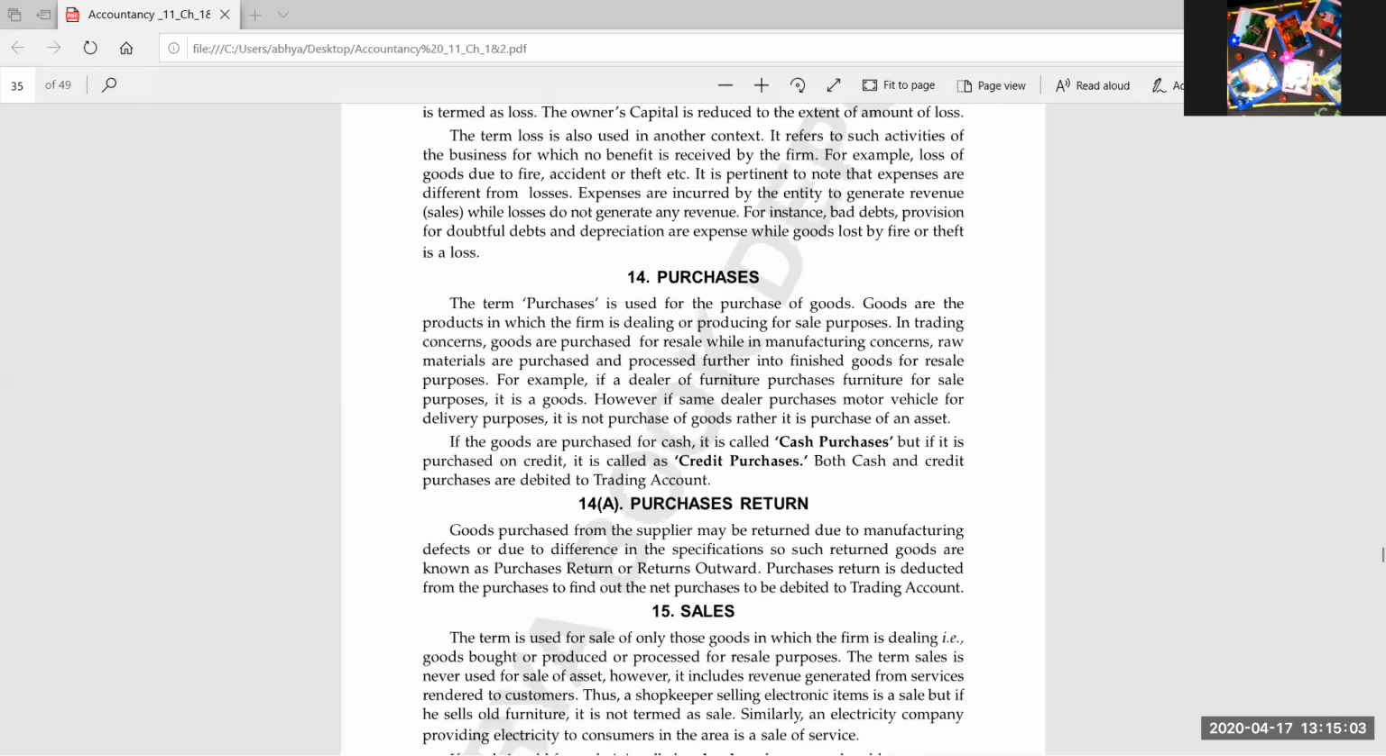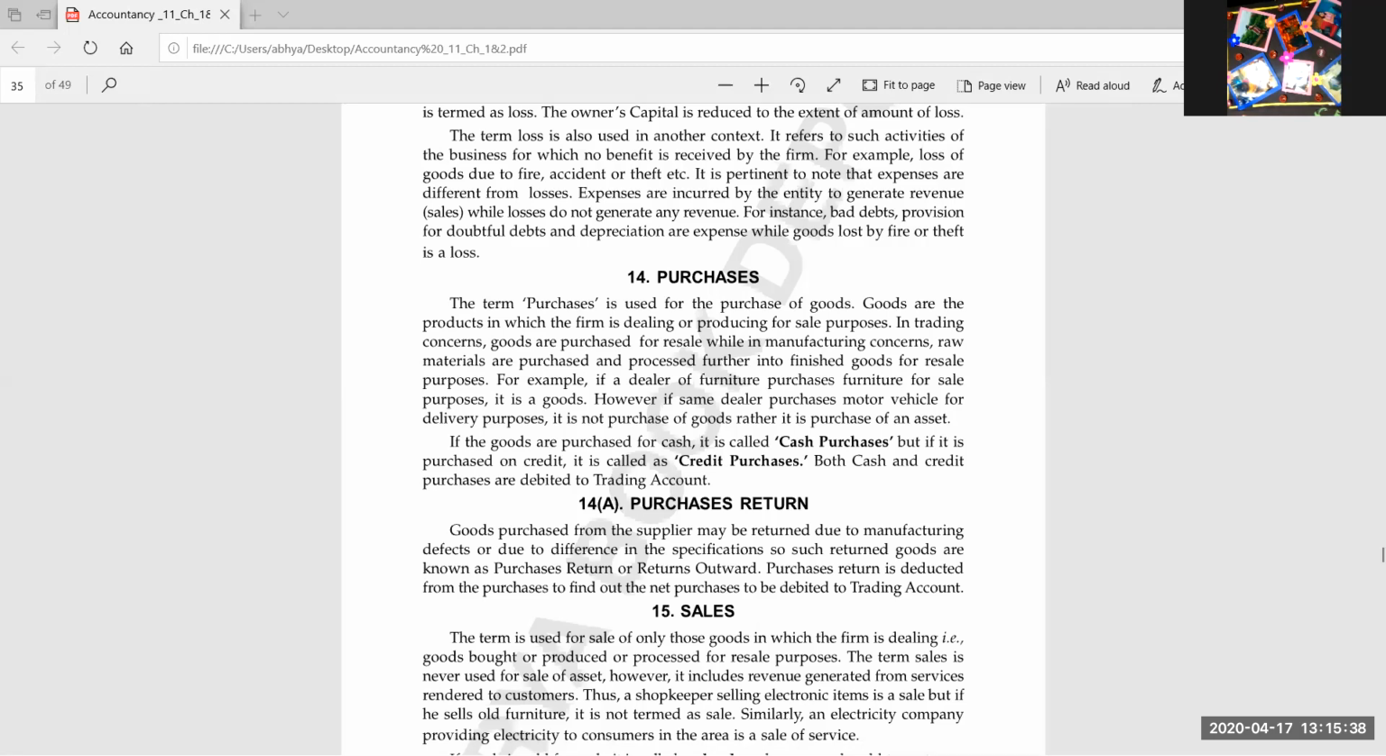Like a businessman has purchased goods. Goods means the things in which the businessman was dealing. So we will be writing under a head. In accountancy, each and everything will be recorded under a head, so the head here will be purchase. But if the businessman has purchased one machine, why? To use it, to generate revenue from it, to earn profit by using this machine, then this machine will not be recorded under the head purchase. This machine will be recorded under the head fixed asset.